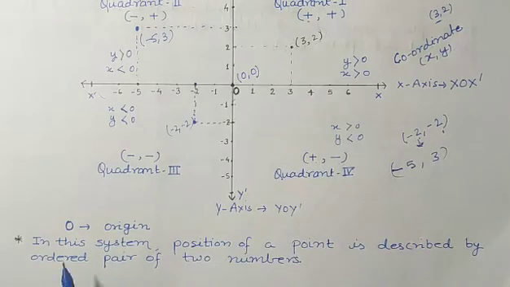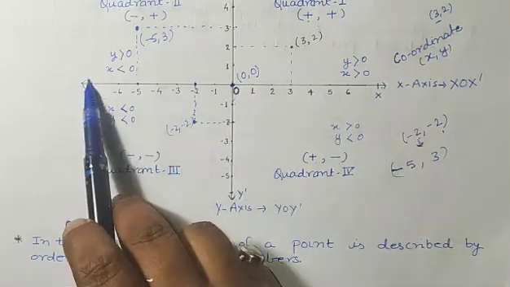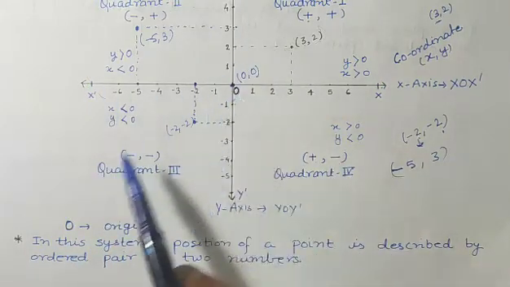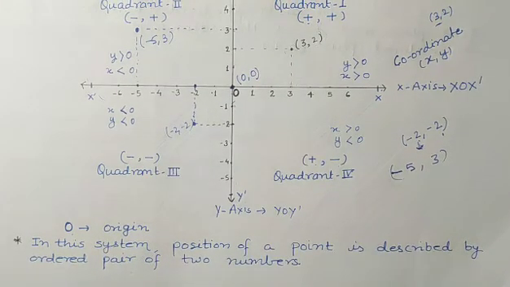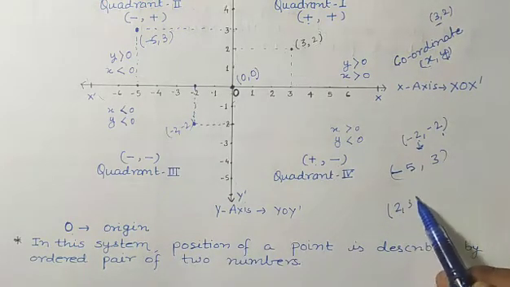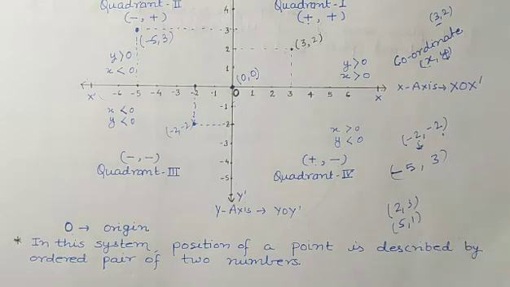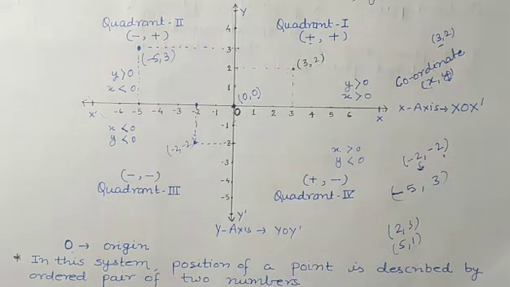Like here I have told you that the name we can write like X'OX, Y'OY. So it is O, and O is for origin. Okay students, now in this system the position of a point is described by an ordered pair of numbers. See, it is in the pair x comma y. Whenever something is written like 2 comma 3, 5 comma 1, it is known as an ordered pair. Here it is telling the address of the point, so we can say it is coordinate.